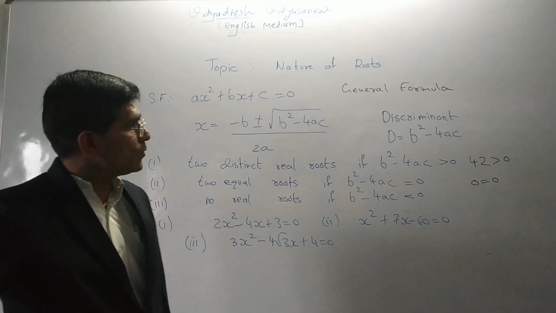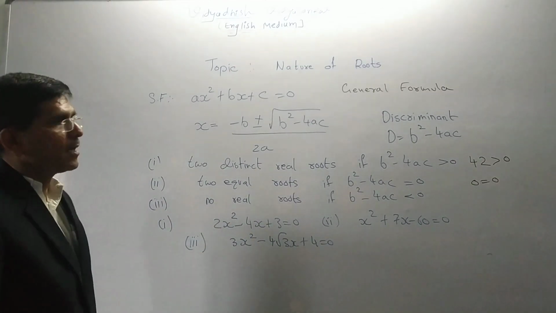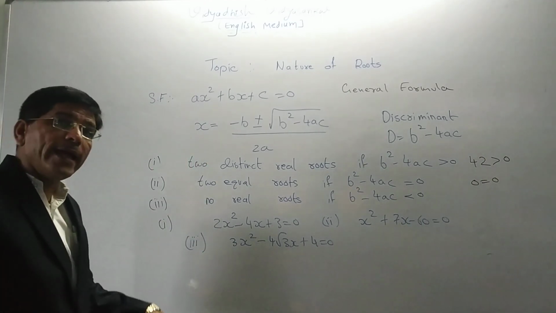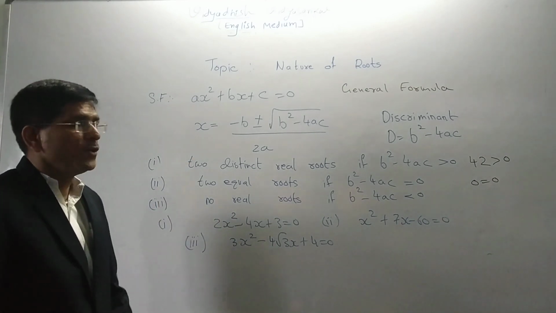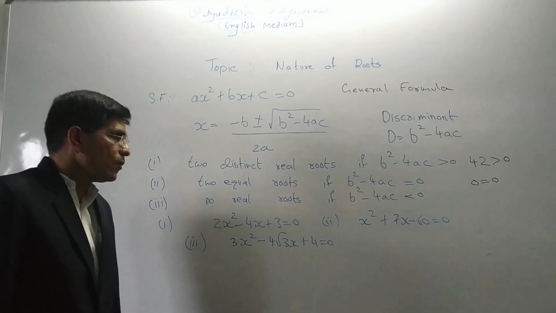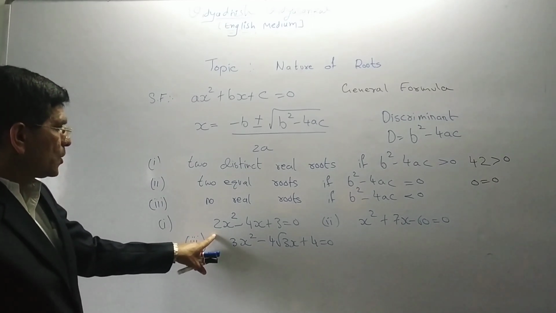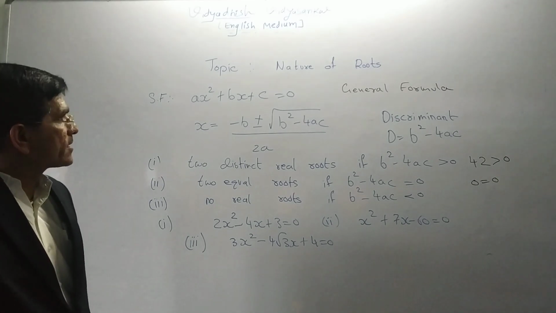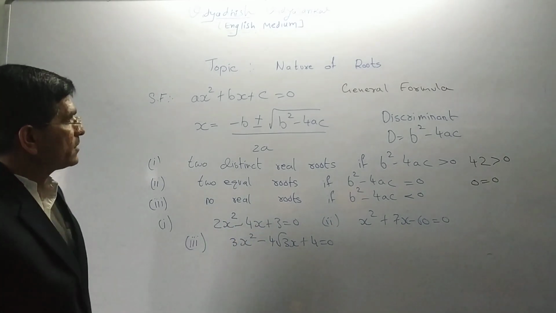Now we want to solve all three examples to find out the nature of roots by using the general formula. The first question is 2x square minus 4x plus 3.